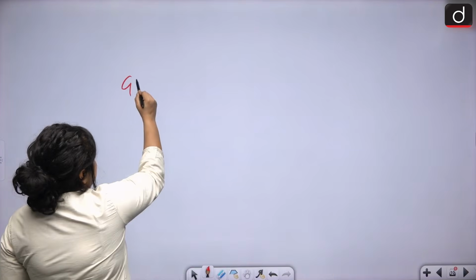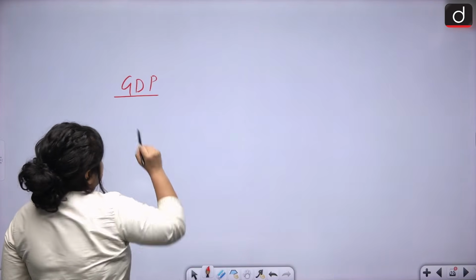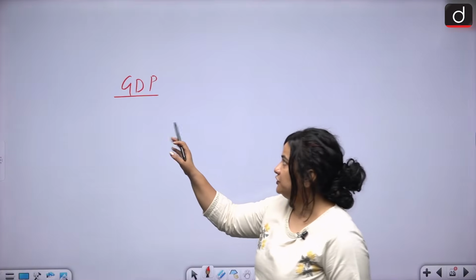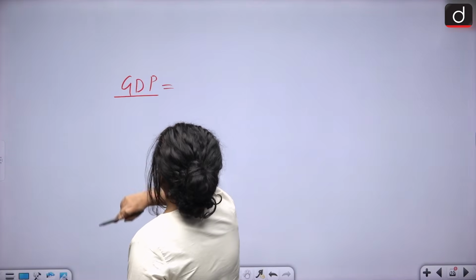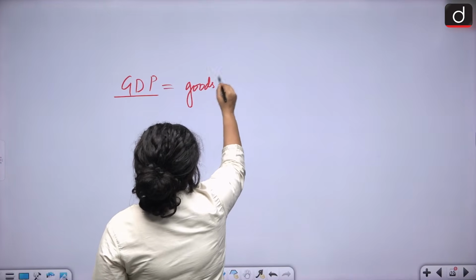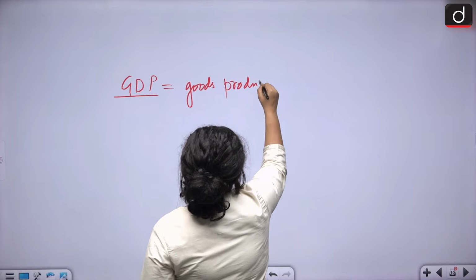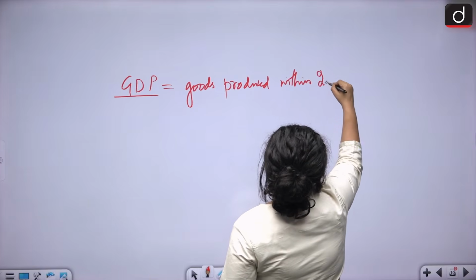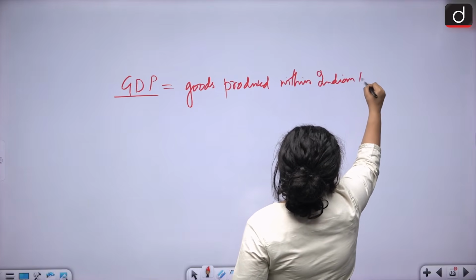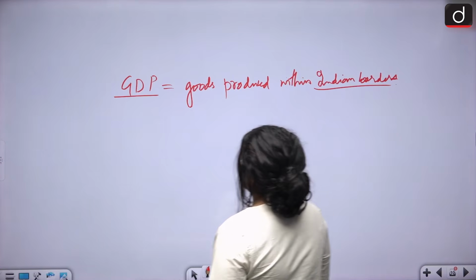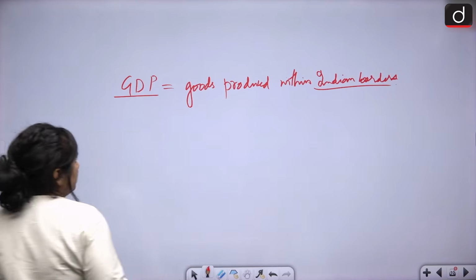Beginning first with GDP, or the gross domestic product. It is the total value of goods and services produced within the territory of a country within a given year. So it is basically goods produced within Indian borders, right? Or the money made within Indian borders.